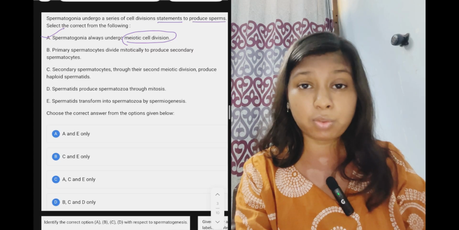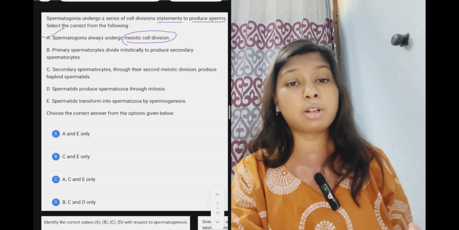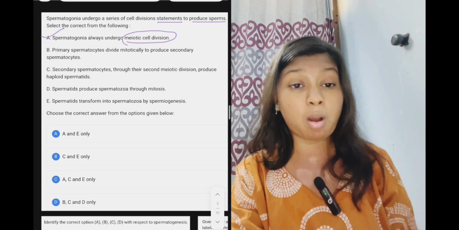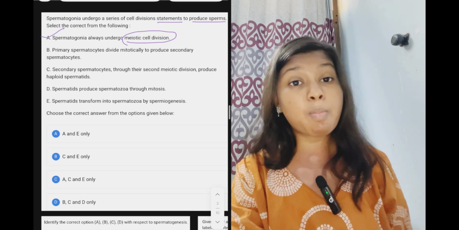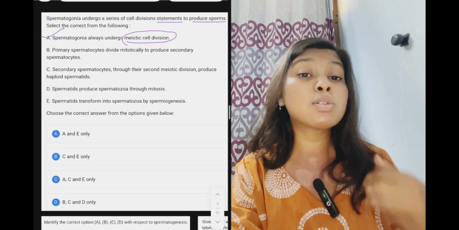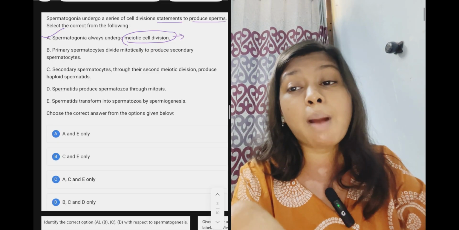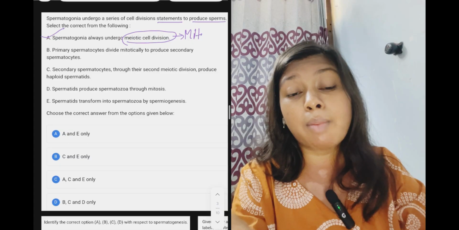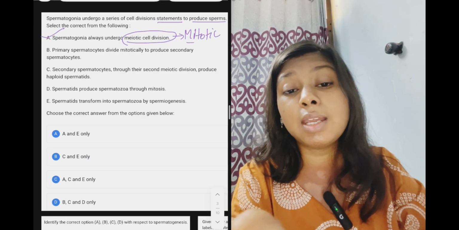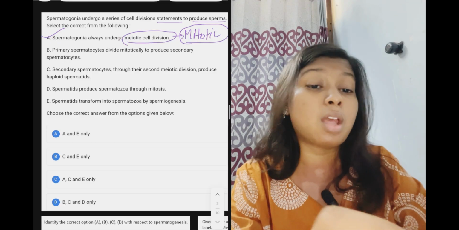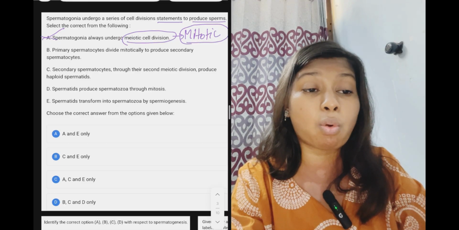When spermatogonia undergo spermatogenesis, in the process of formation of sperm, do they undergo meiotic cell division? No, they undergo mitotic cell division, because it increases the number of spermatogonia and also differentiates. So that statement is wrong.